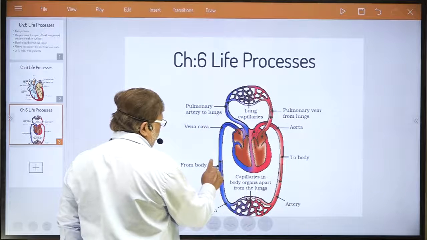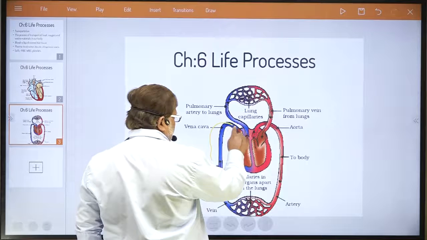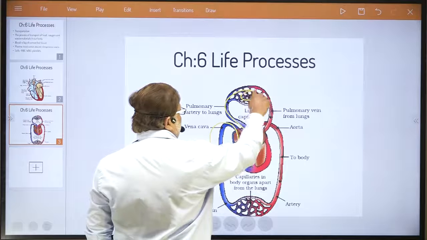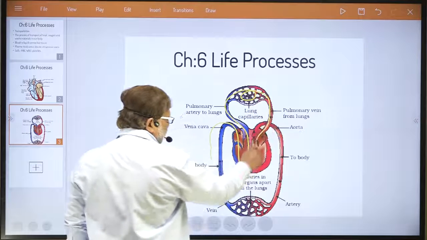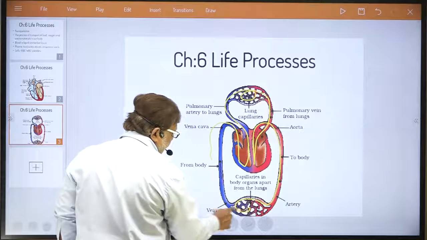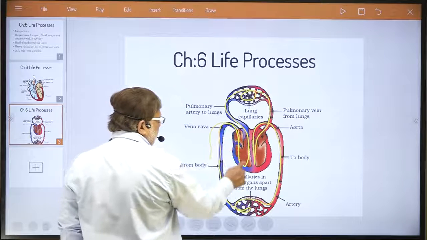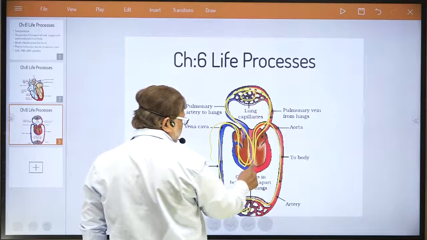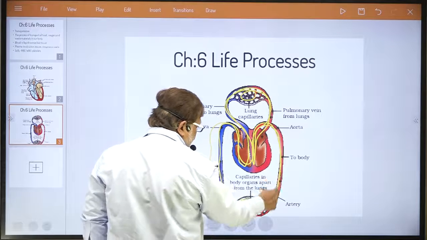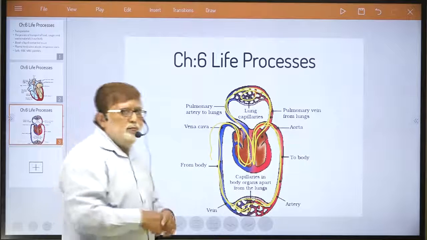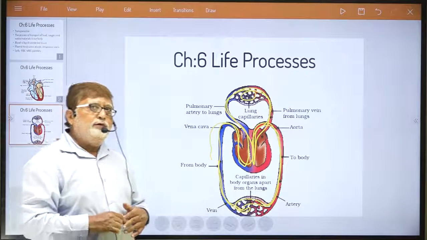Impure blood from body comes to the heart, right heart, then goes to the lungs, blood gets purified, returns back to the left heart, through aorta goes to organ, impure blood to vena cava, comes back, goes to the lung, from lungs comes back after purification, goes to aorta to organ, again this way. This way the complete blood flow continues in our body.